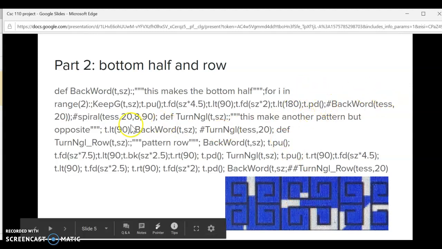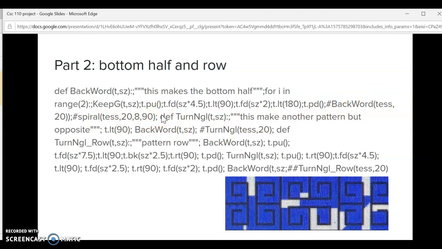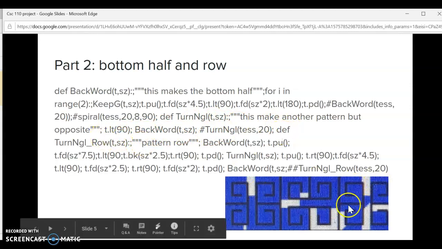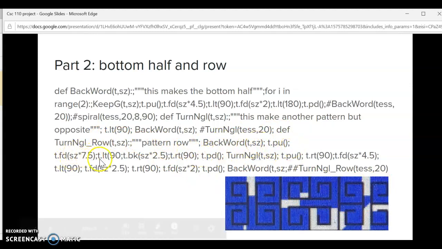I let Tess draw it, and then I make another function, depth_turn_angle, with tess and size. This makes another pattern, but opposite. T.left 90, then I use this as a helper function. Then I let Tess draw it, and then depth_turn_angle_row_2. This makes a pattern of rows, which is right here. Then I use this as a helper function: backward, tess and size, pen up, forward size times 7.5, left 90, backwards size times 2.5, right 90, pen down.